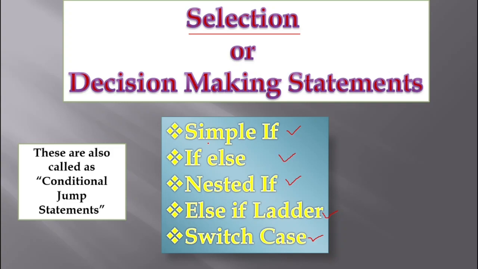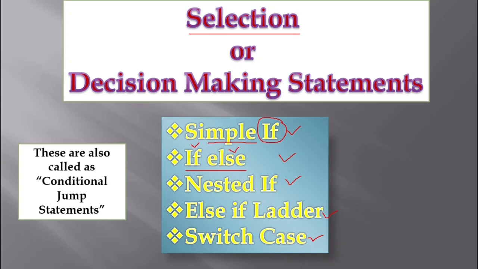A simple if is going to deal with only the true case, and the problem with this simple if is that it is not going to deal with the false case. Whereas if I have a look at the if else statement, it is a two-way decision making statement where it is going to deal with both the true case as well as the false case.